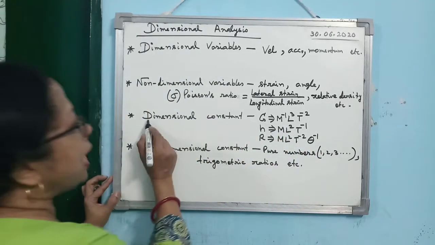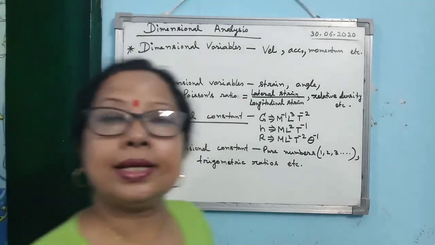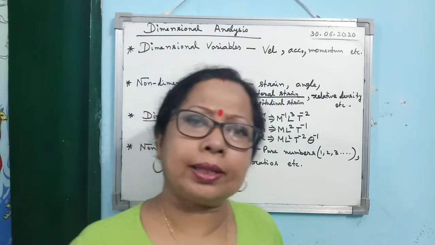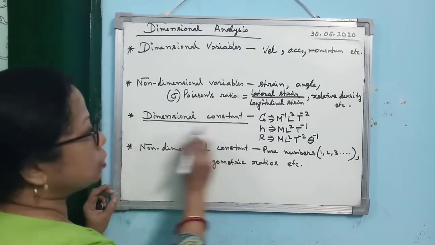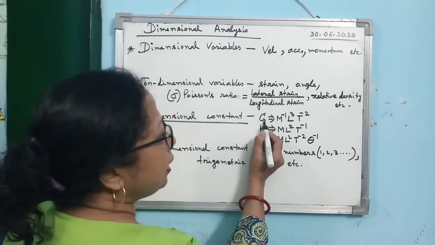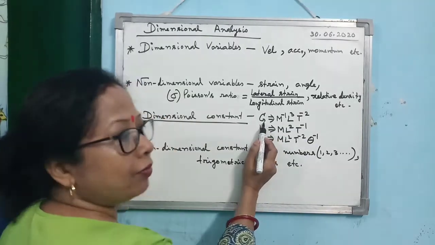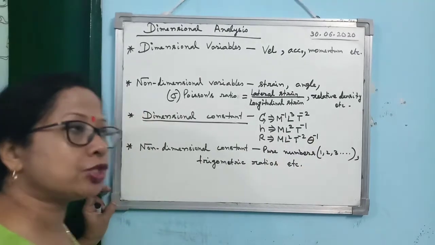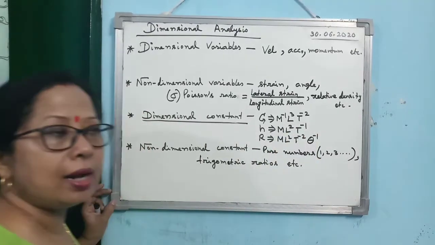The next one is dimensional constant. These physical quantities have values that are constant with time and space, but they have dimension, so they are known as dimensional constants. I have only used the symbols; you should write the full term. Universal gravitational constant G, we have already derived its dimensional formula: M to the power minus 1 L cube T to the power minus 2.